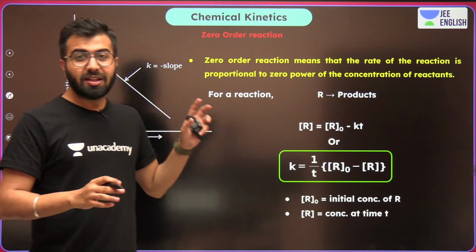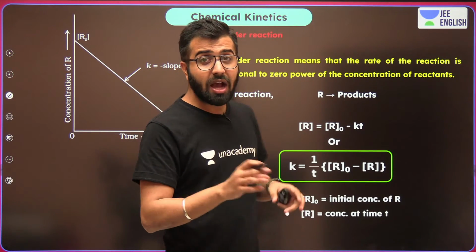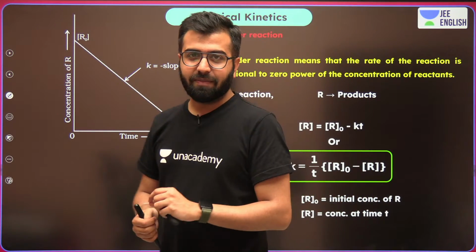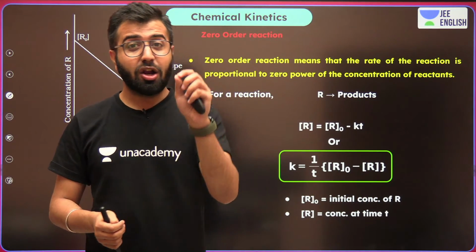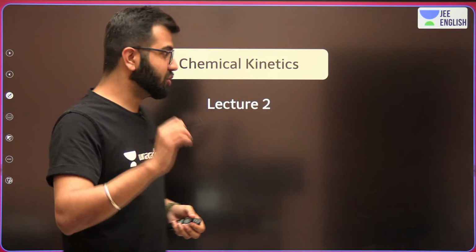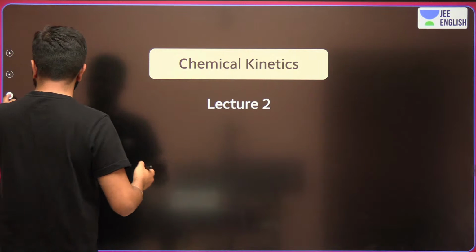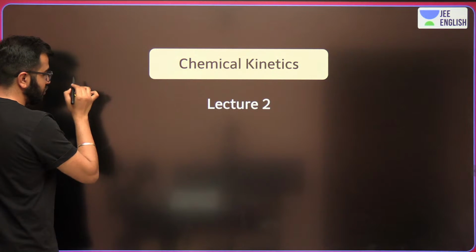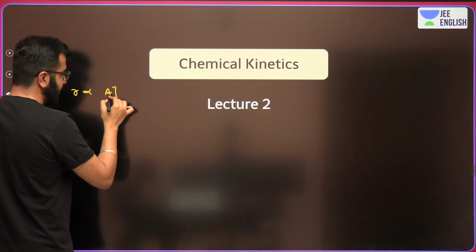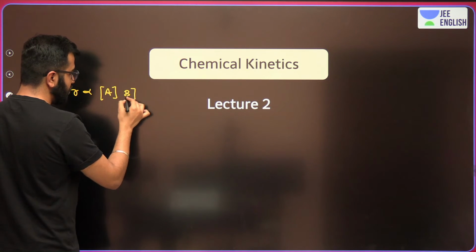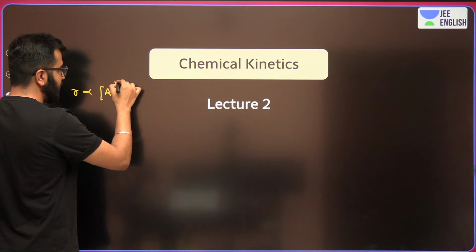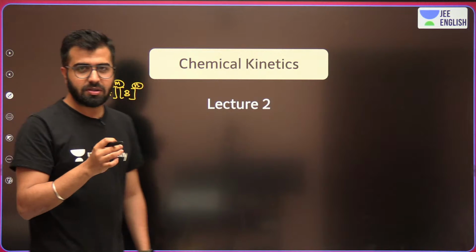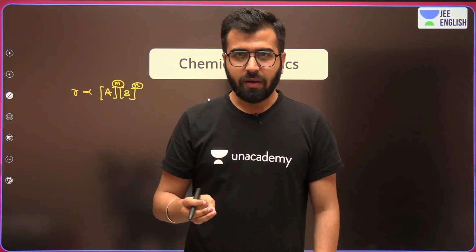And now let's talk about the order of reactions. In the previous class, we talked about how the order of the reaction is known. It's known experimentally. And we also saw the rate law expression. We'll do a small recap. What was the rate law expression telling us? Rate is directly proportional to the concentration of reactant 1, concentration of reactant 2, if there are more reactants, raised to the power m and raised to the power n, where these variables m and n are known experimentally.